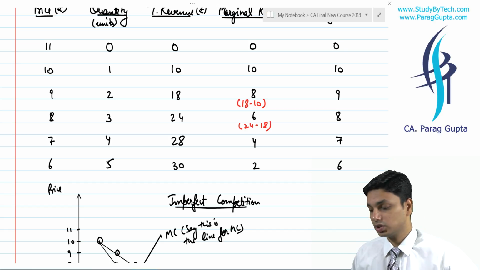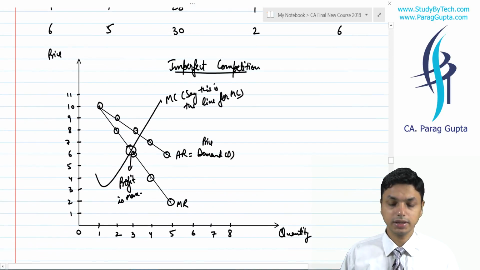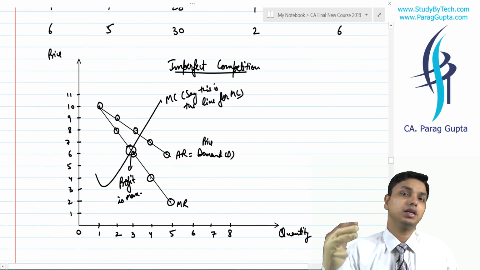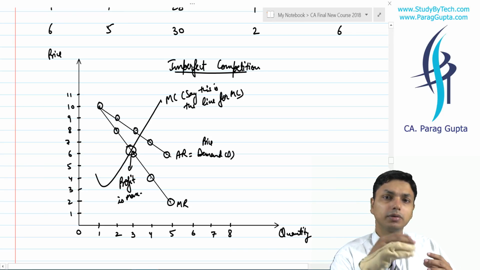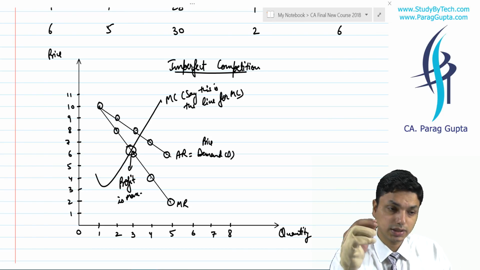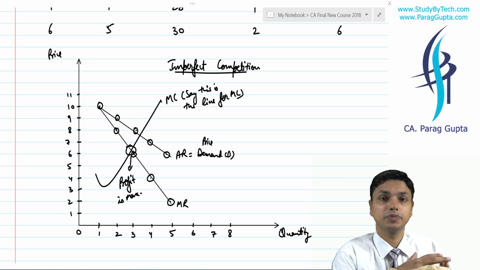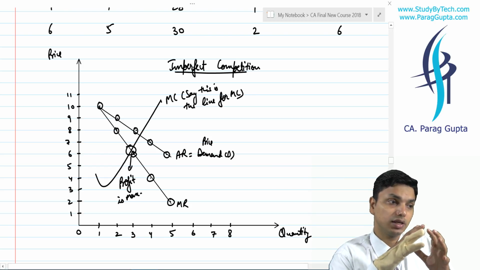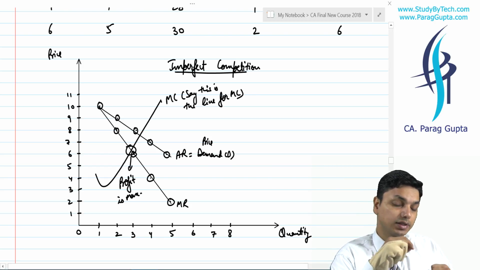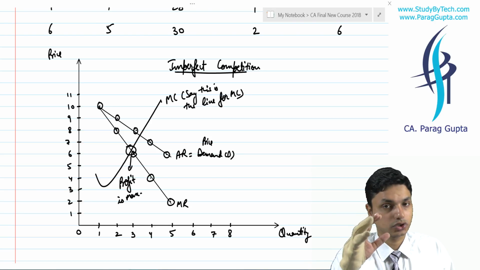So the same is the situation here. You are saying that as long as our marginal revenue is greater than our marginal cost, we shall keep on producing. And as soon as they become equal, we shall say that our total profit is maximum at this point and we shall stop our production at this point.